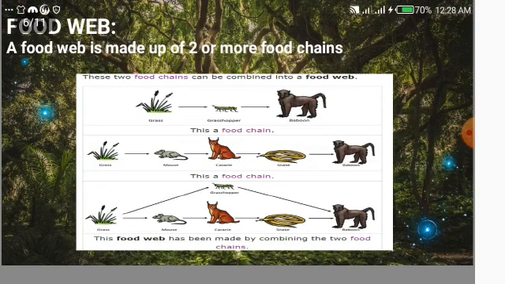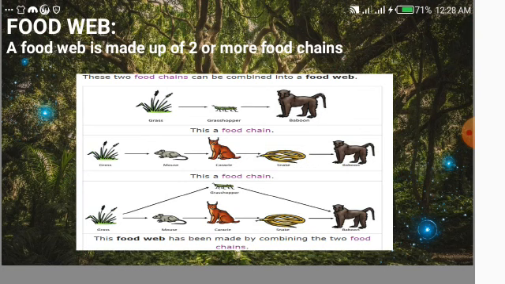Food web. A food web is made up of two or more food chains. These two chains can be combined into a food web. For example, in this picture, we have a simple food chain: a grasshopper that will eat grass, and the baboon will eat the grasshopper. And the second food chain is grass. Grass will be eaten by the mouse. Then the mouse will be eaten by the cat, and then the snake will eat the cat, and the last one is the baboon will eat the snake.